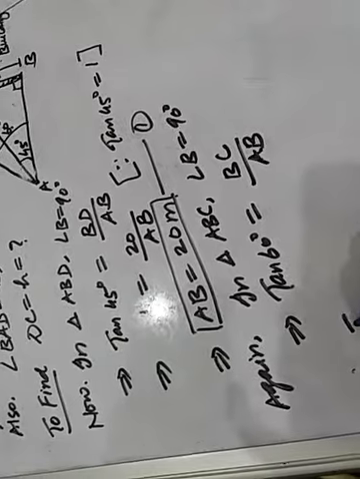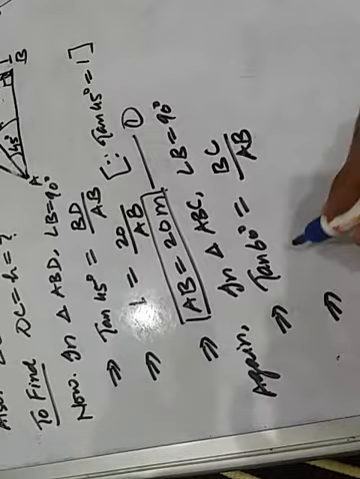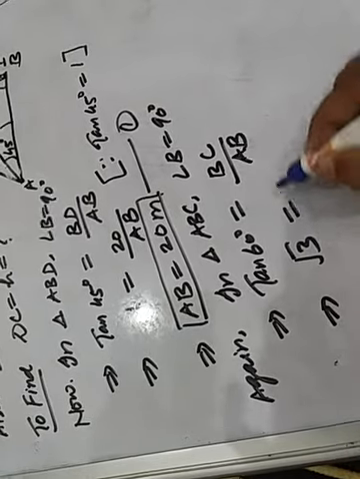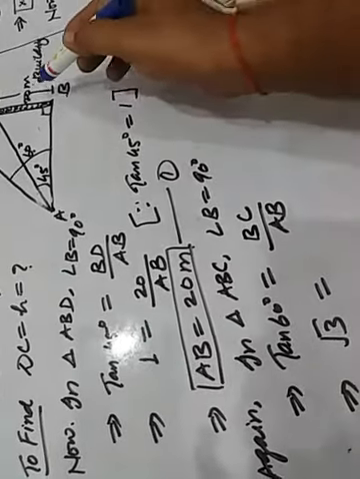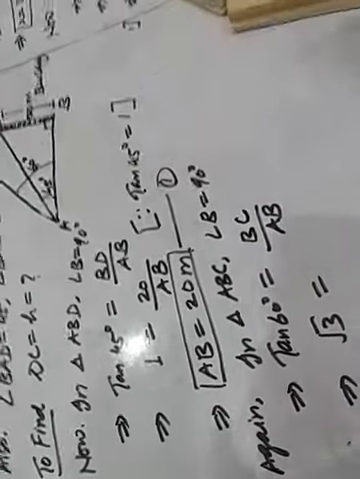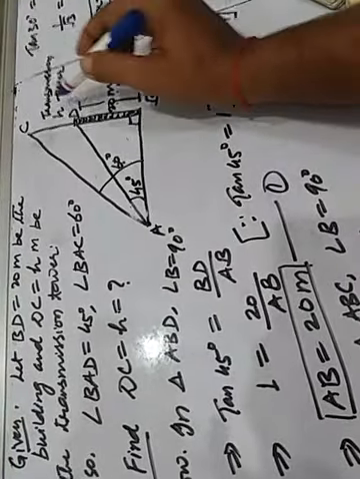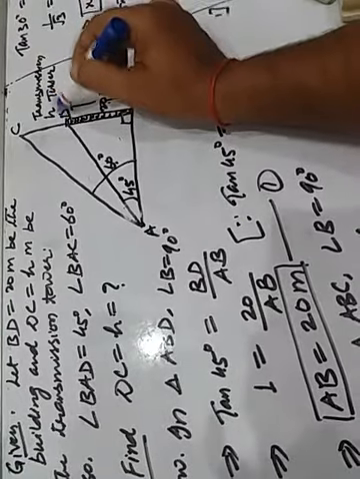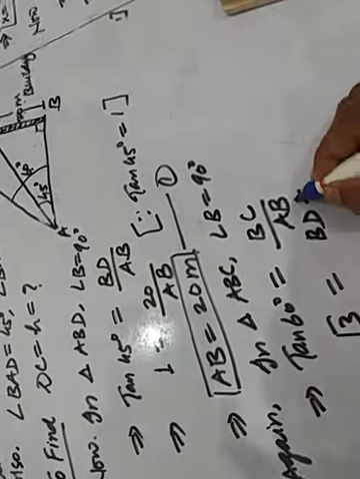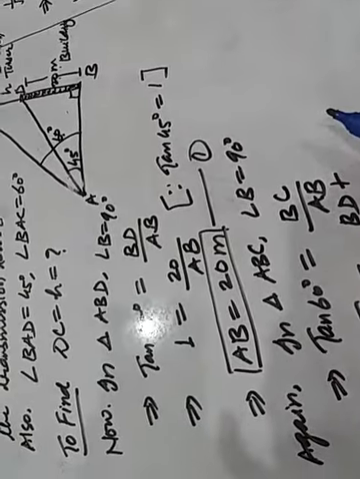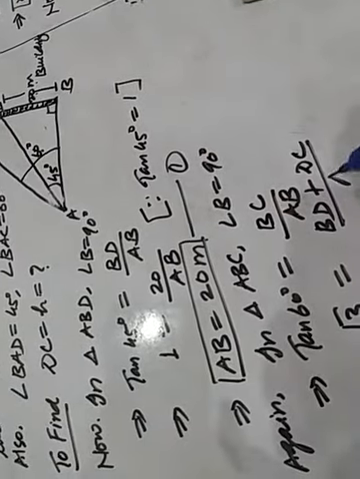Okay children, now put the values. Tan 60 degree equal to under root 3, equal to BC upon AB. What is BC? BC is 20 plus H. Look at here: up to here it is 20 meter, and from here to here it is H. Am I right? That is BC equal to BD plus DC.